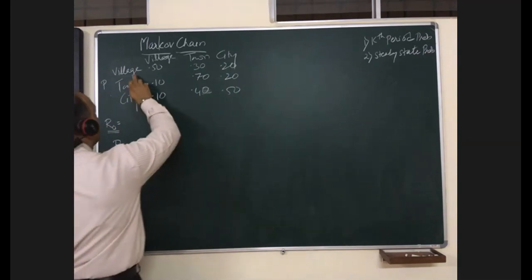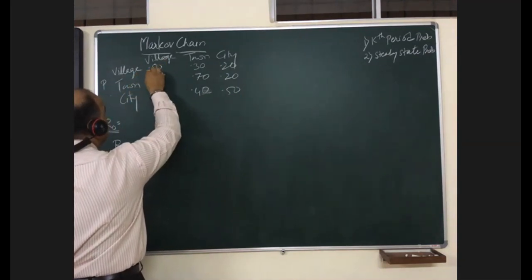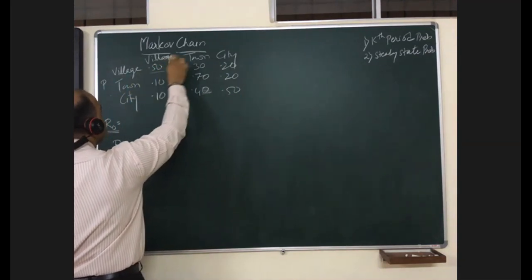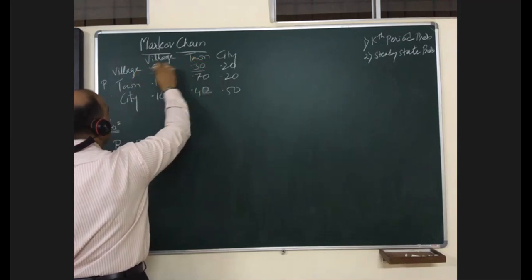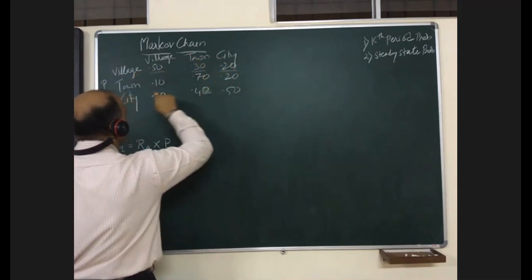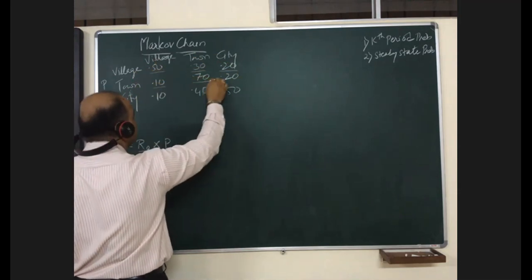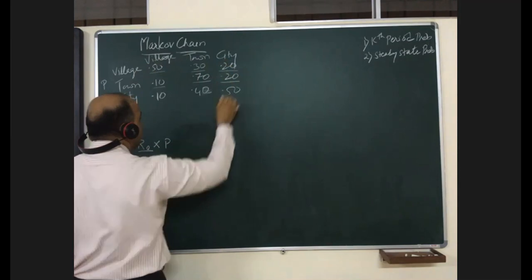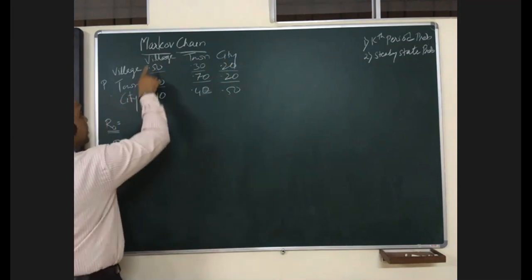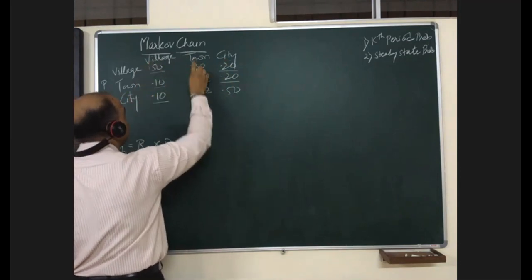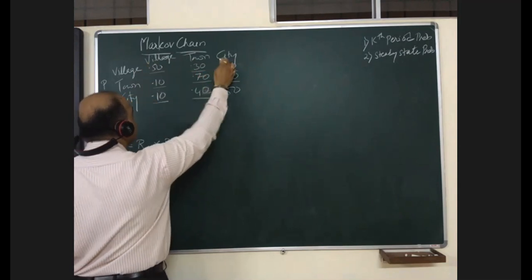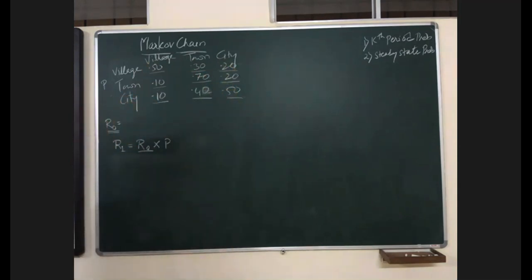It means from village to village it is 50%, from village to town it is 30%, and from village to city it is 20%. Whereas from town to village it is 10%, town to town it is 70%, and town to city it is 20%. Whereas city to village it is 10%, city to town is 40%, and city to city it is 50%.